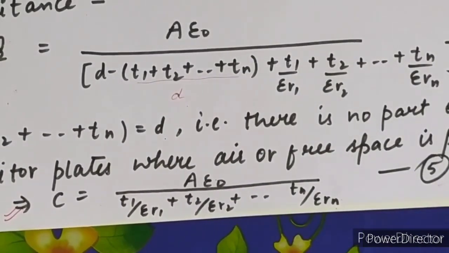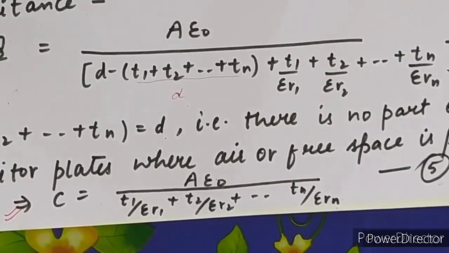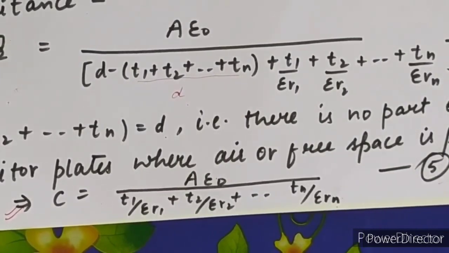So by this derivation, all the topics of the parallel plate capacitor are completed. We have done four derivations for the parallel plate capacitor. First is when there is no medium, when free space or vacuum is present between the plates. Second is when dielectric medium completely fills the space between the plates. Third is when dielectric medium partially fills the space between the plates. And the fourth is when different dielectric media of different thicknesses fill the space between the plates.